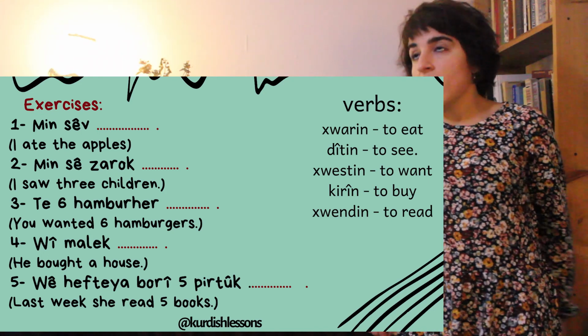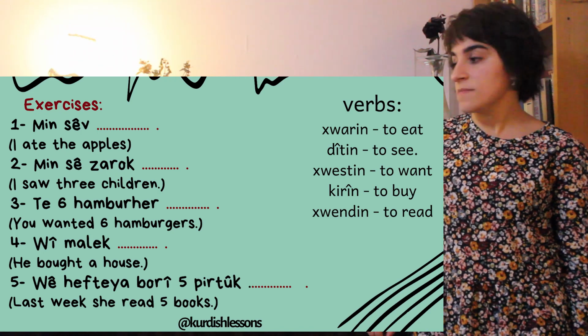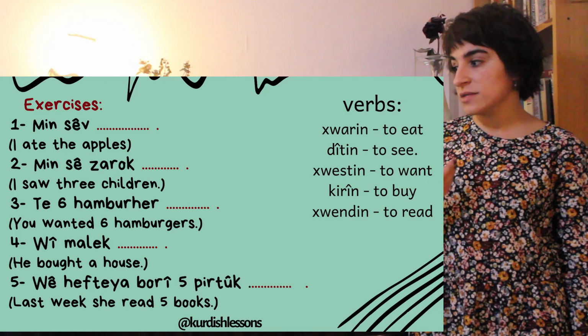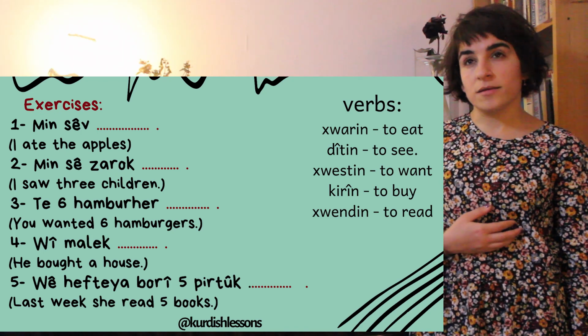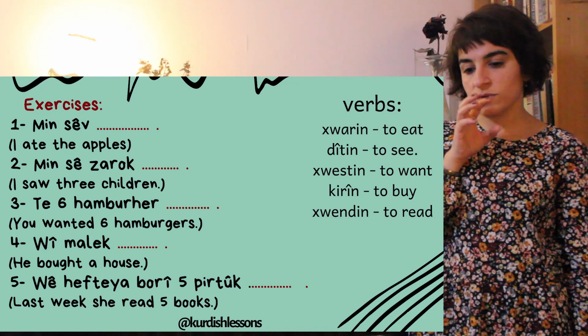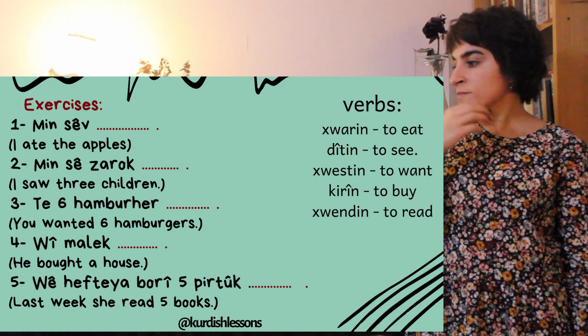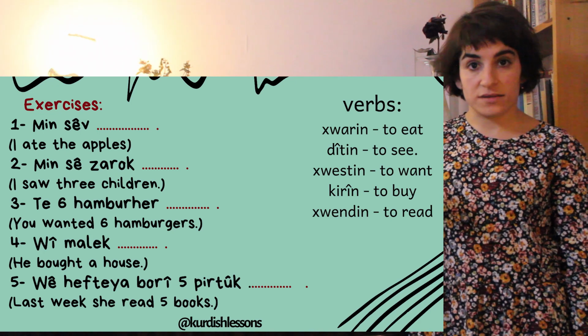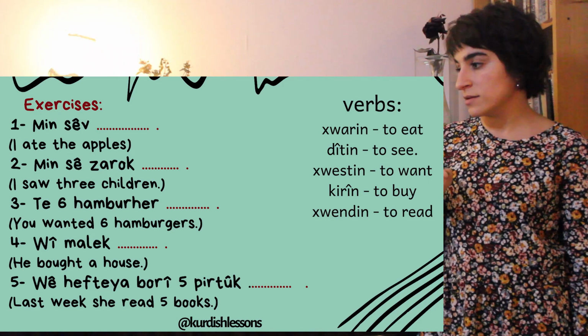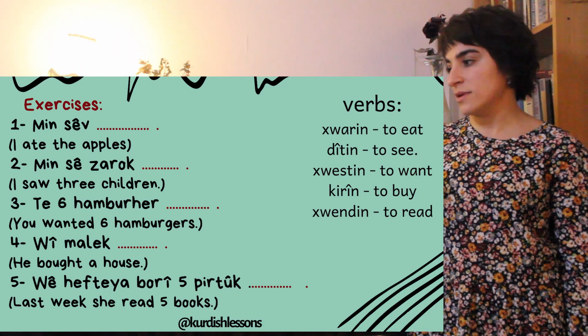So our past tense stem is khwar. But when you want to use a plural object, you have to add this "n" for personal ending, right? So it will be "men sev khwaren," okay?